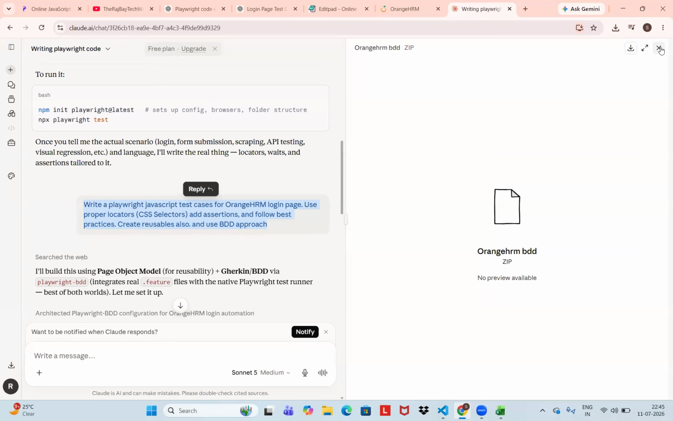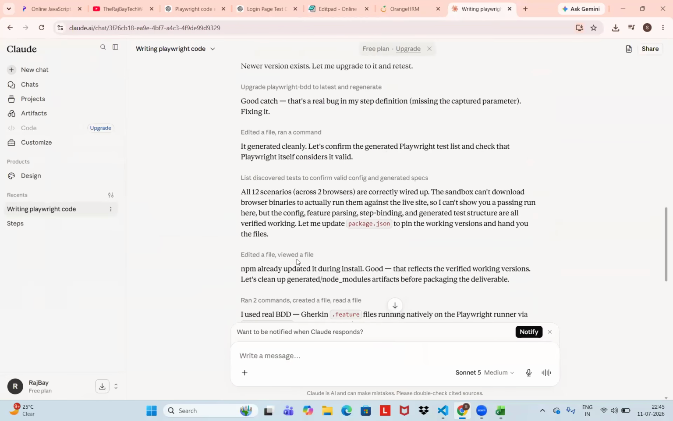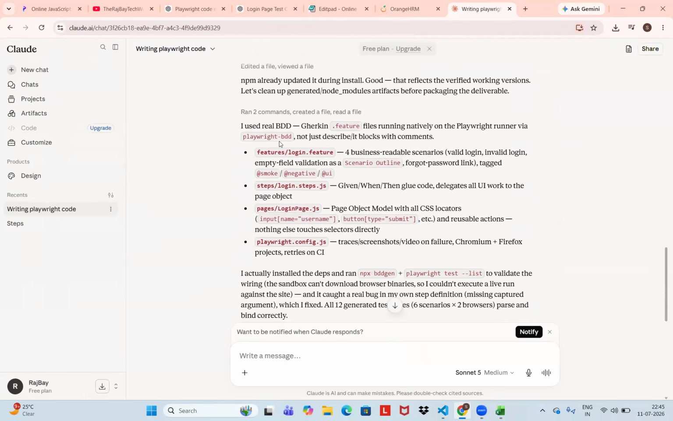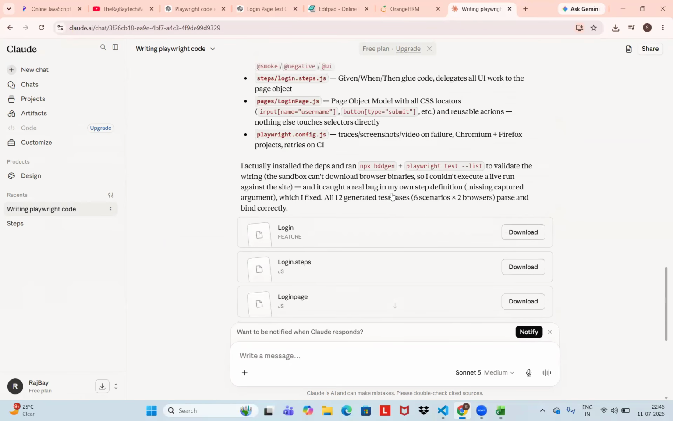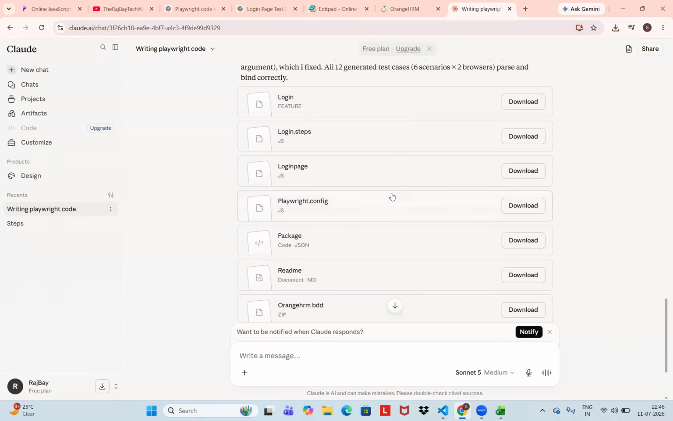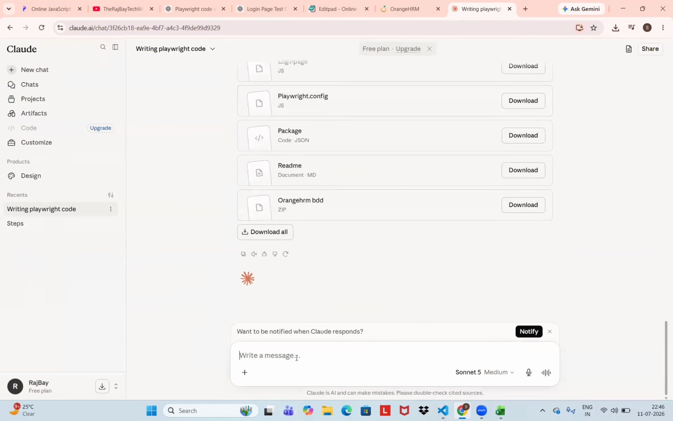And we will see here it got generated, right? Okay, BDD style. Can you see the BDD framework, feature file, scenario outline? So you can download this file and you can verify. You can directly download all these things and verify them.